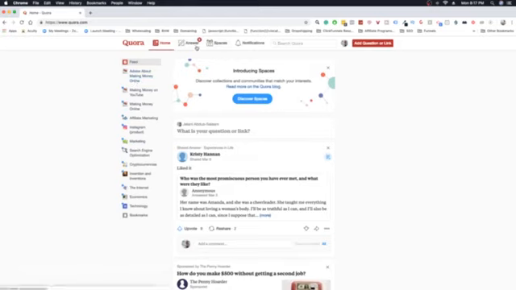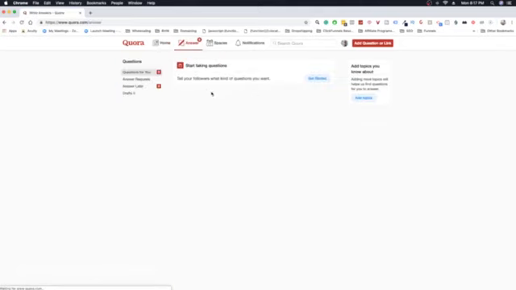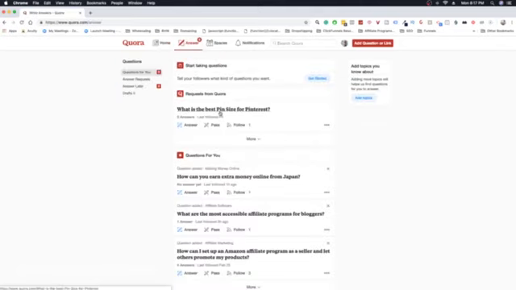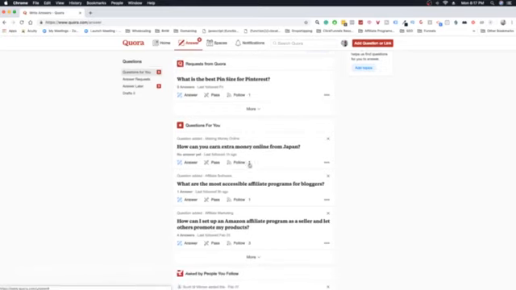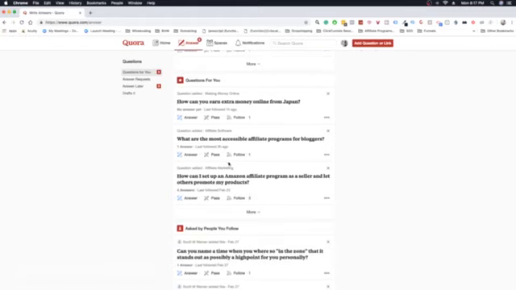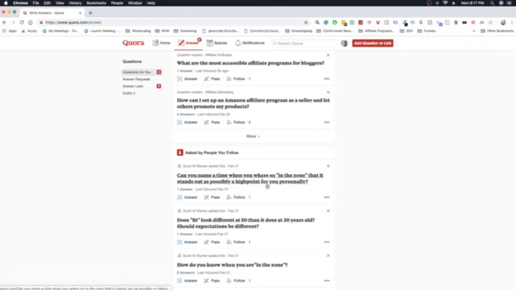And also Quora will ask you to answer things, right? As you are answering questions in particular areas, they'll say, hey, do you think you can answer this, right? I can see a request from Quora: what is the best pin size for printers, right? Boom. If I can answer that, I'll answer it. If I can't, whatever. And then also people will ask you questions. As they see that your profile is good enough, they'll be like, okay, can this person answer this question? Because I see that they've been answering questions in the same topic. I wonder if they can help me out, right? So yeah, that's basically it, okay?